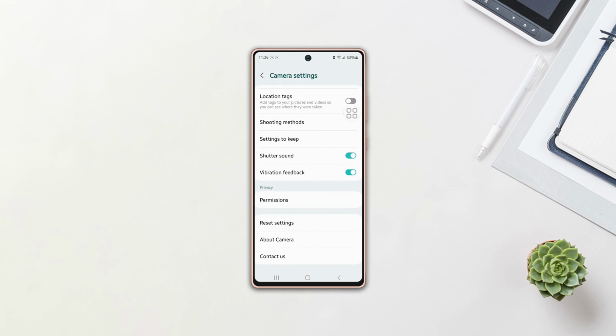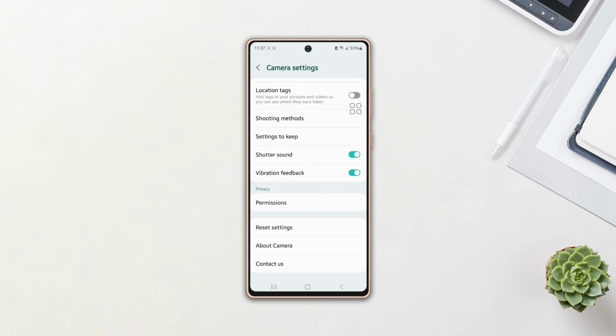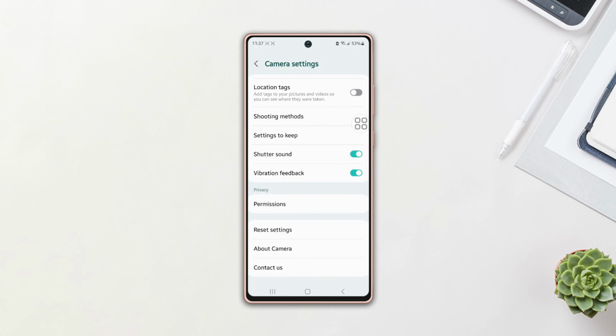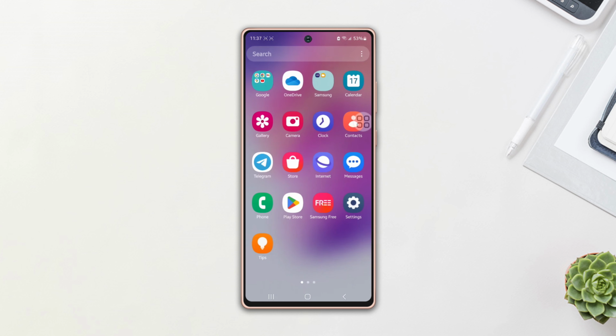Do you want to turn off the camera sound on your Samsung phone because you're annoyed by the loud camera sound while taking photos? In this video, I'll show you 2 easy methods to do it. So let's get started. Method 1.